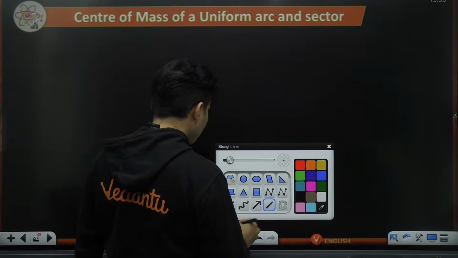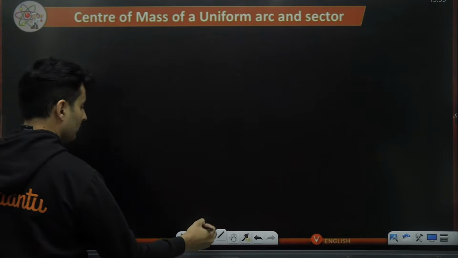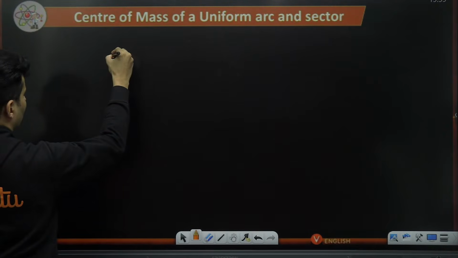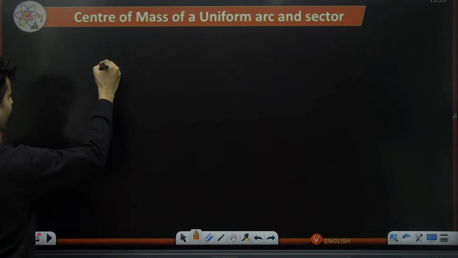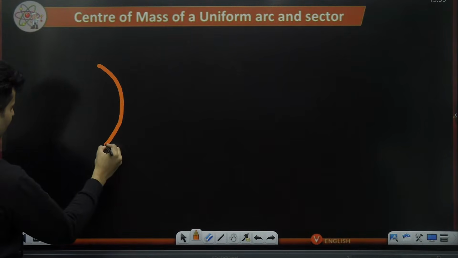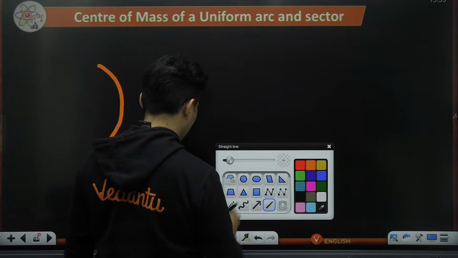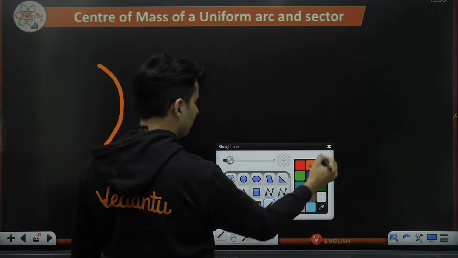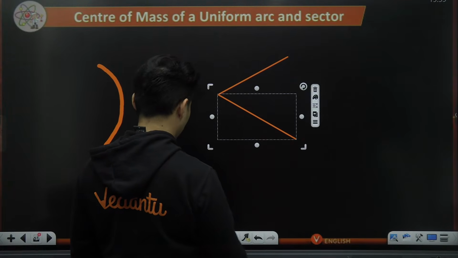Imagine some arc like this, a wire which has been bent. And another diagram. This is a sector.